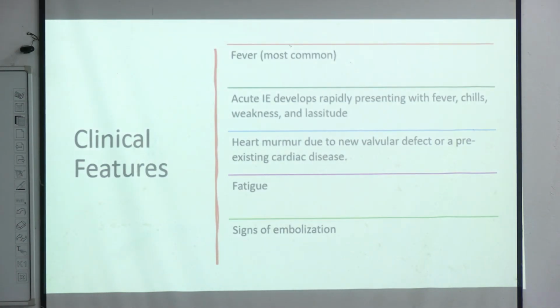So the clinical features: since this is an infection, the most common feature will be fever. Along with this, there will be chills, weakness, etc. And on clinical examination, there will be a heart murmur, since this condition will lead to regurgitation and that will cause the heart murmur. And there can also be signs of embolization if there is a complication.